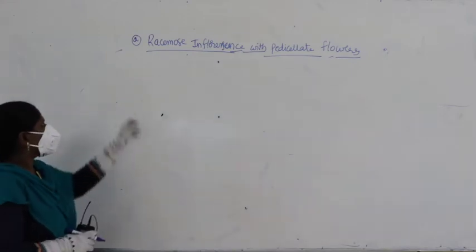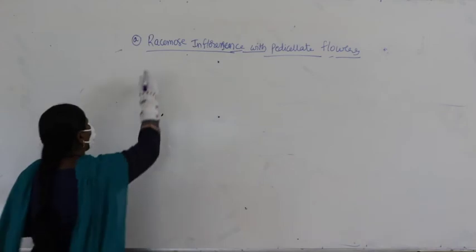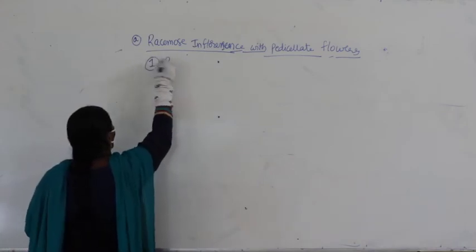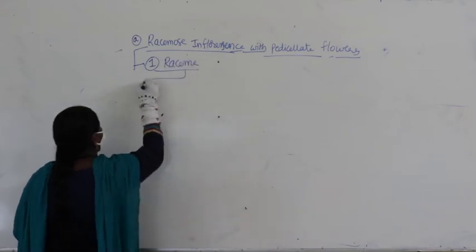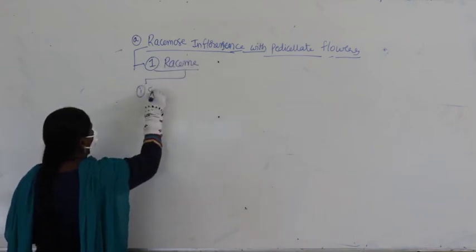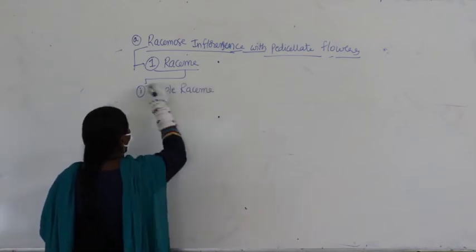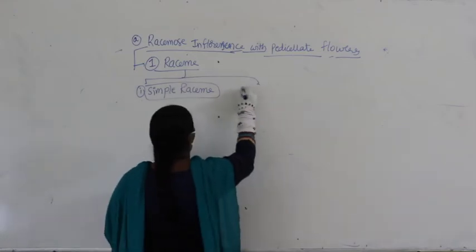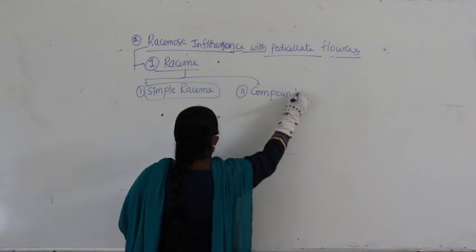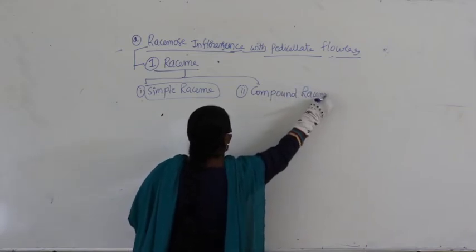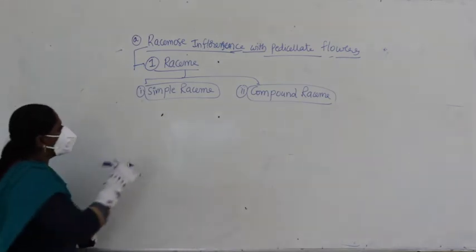So, here we are discussing racemose inflorescence with pedicellate flowers. In that, what is the first category? First category is called raceme. Now, this raceme is divided again into simple raceme and compound raceme. So, we are discussing the first one, simple raceme.